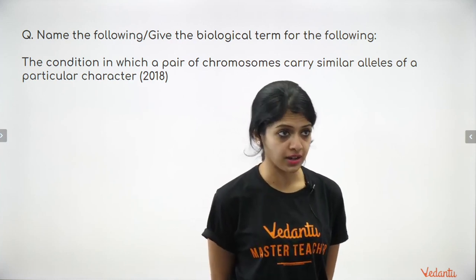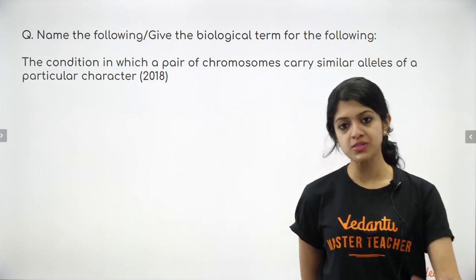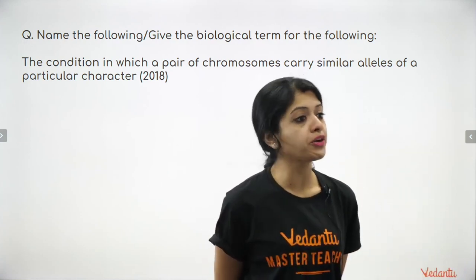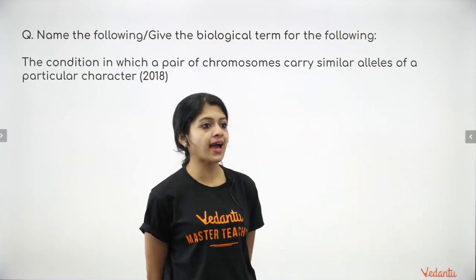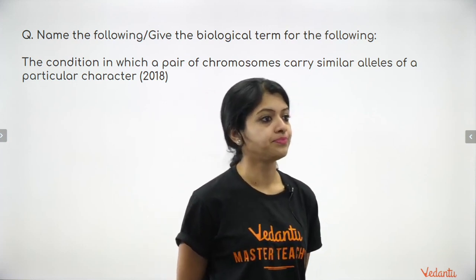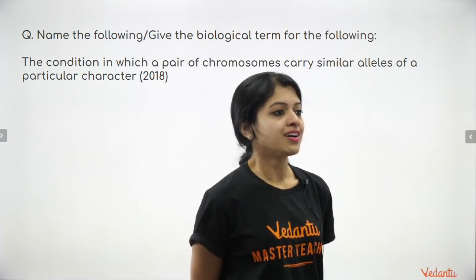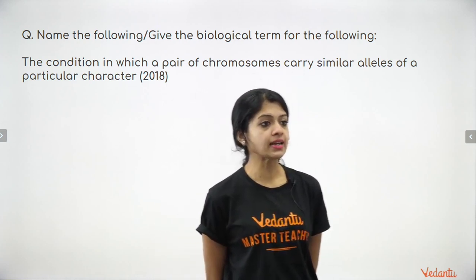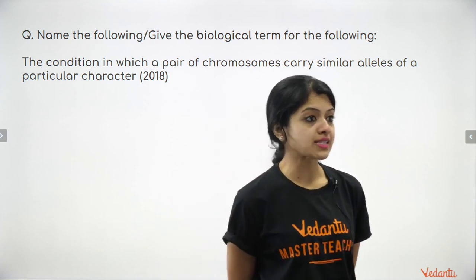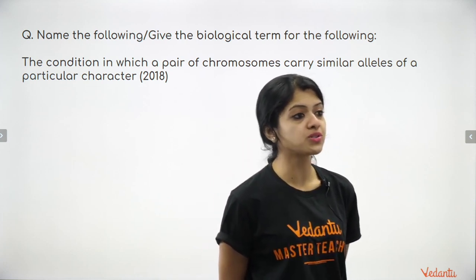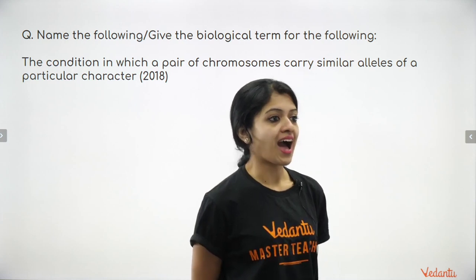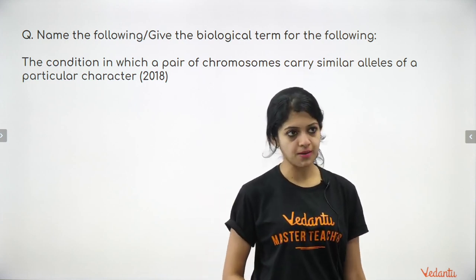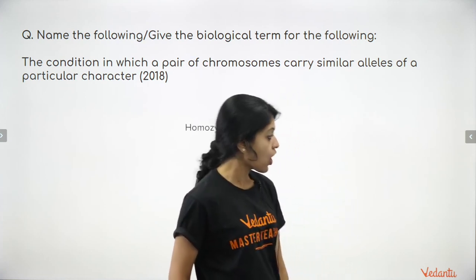Next one, the condition in which a pair of chromosomes carry similar alleles of a particular character. What do you call that? Homologous, seriously? I can't believe all of you are saying the same thing. Bhavita says homozygous. I told you at the start, children, homologous is different. Homozygous is different. We are talking about homozygous.